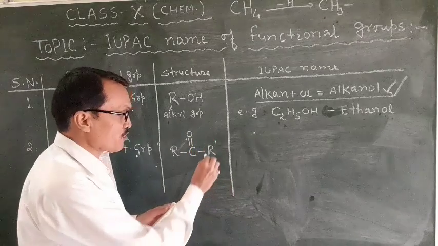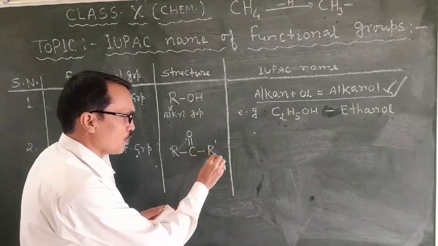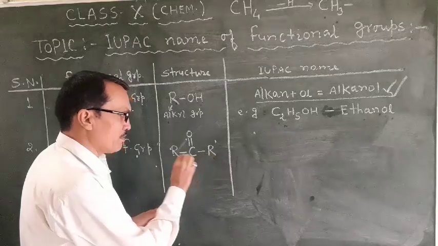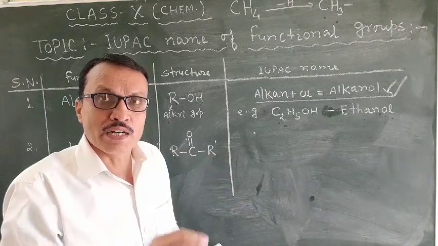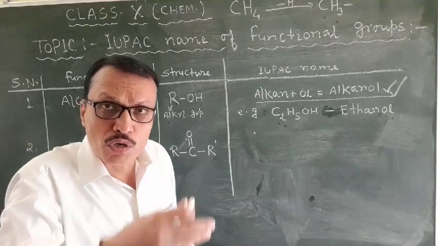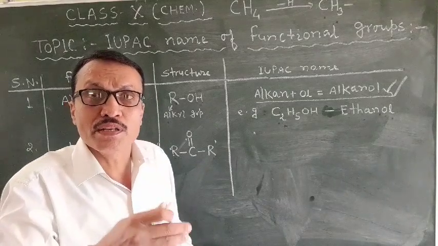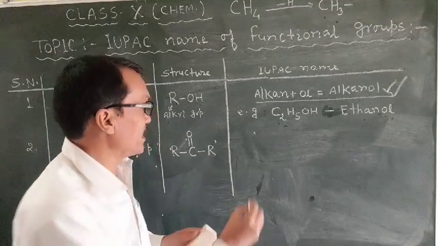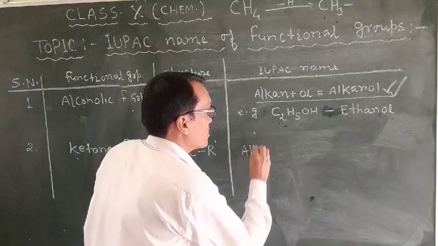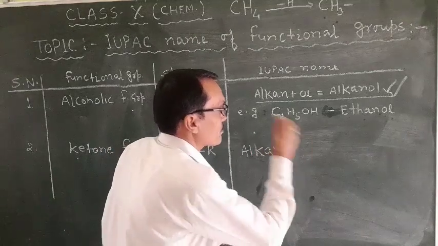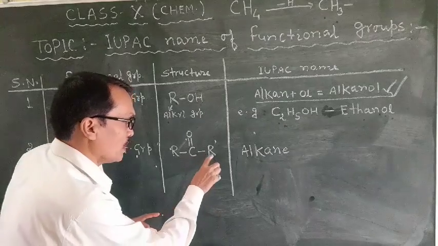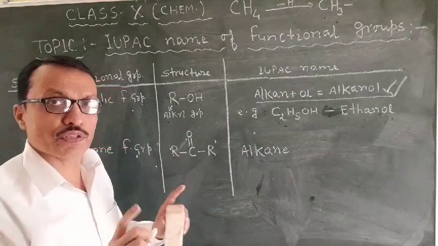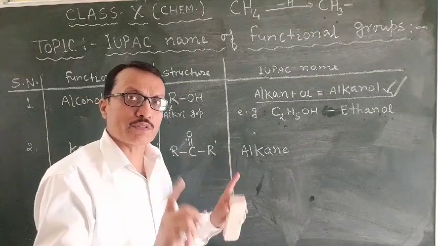So very simple, students, you have to count all the carbons. And from all those carbons, you have to find out what the corresponding alkane will be.